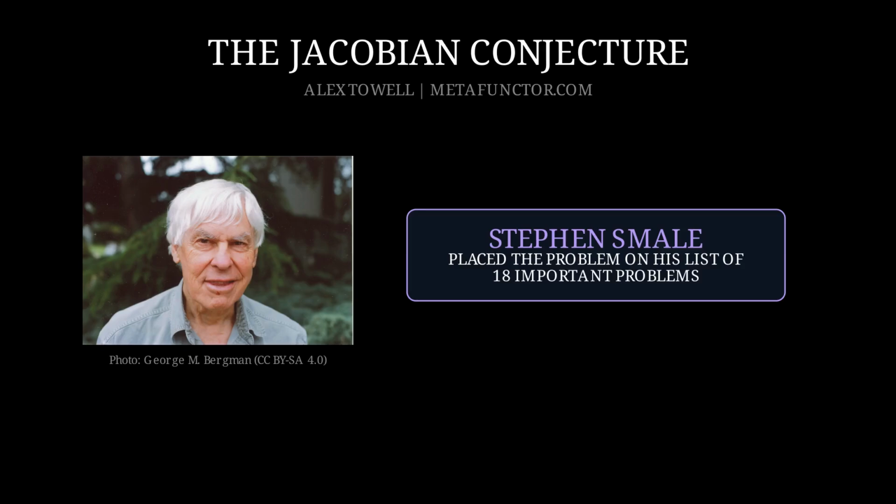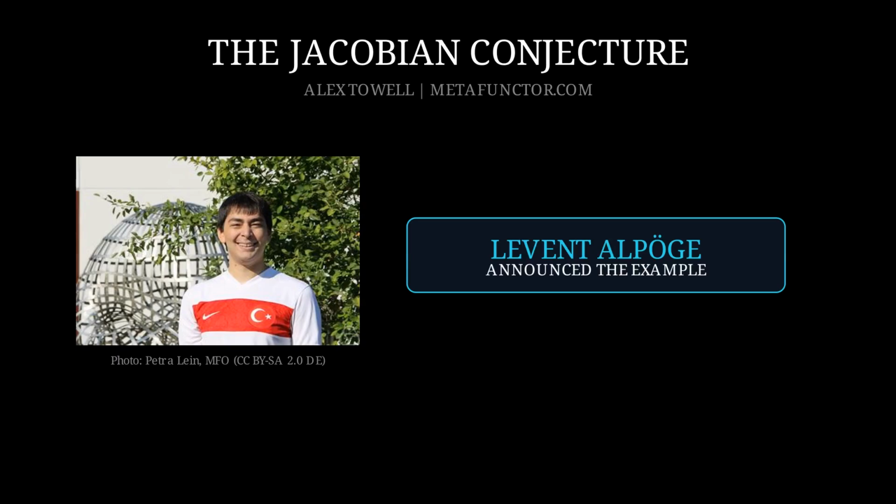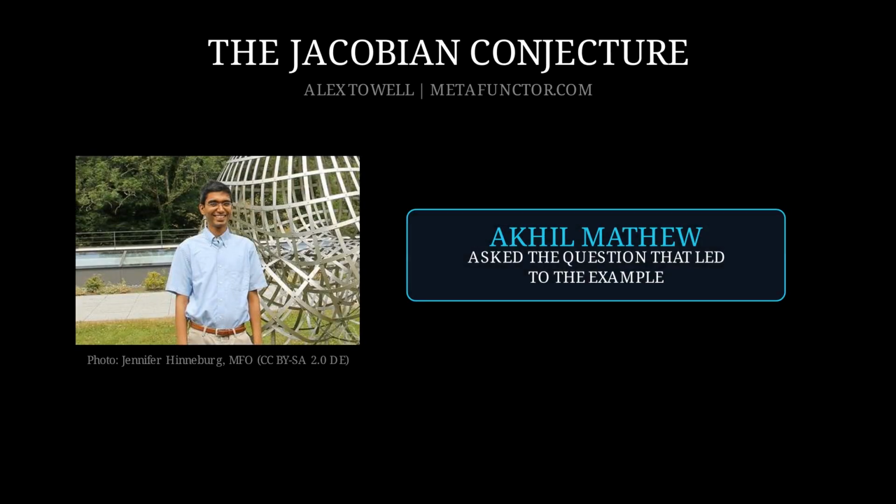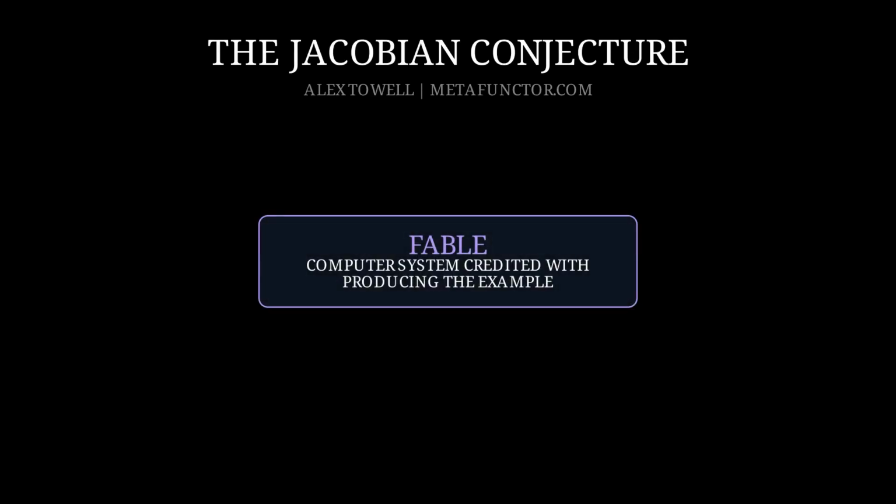In 1998, Stephen Smale placed this problem on a list of 18 important problems for the new century. His list also asked what human minds and computers might be able to solve. Levent Alpoge announced the example. He credited Akhil Mathew with asking the question and a computer system named Fable with producing the example. If that account is accurate, a computer helped find an answer, not merely check one that people had already found.